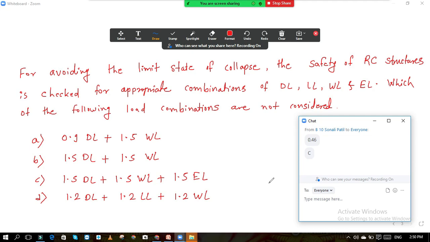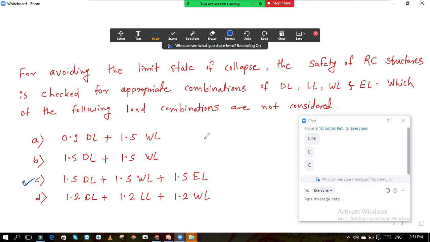For avoiding the limit state of collapse, the safety of RC structures is checked for appropriate combinations. So we check the structure for different loading combinations. I have also given you that table at the start. The question is, which of the following load combinations are not considered? So here the answer is C. Now why is it C? In option C it is 1.5 dead load plus 1.5 wind load plus 1.5 earthquake load.